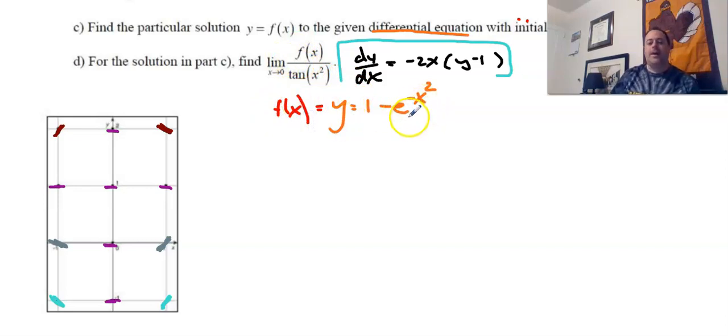Some of you may ask me, if we were in class, why does this have a negative exponent? Why didn't you write this as 1 minus 1 over e to the x squared? And that's absolutely true. That's what I've been telling you guys, right? We don't like negative exponents in class. But I knew this question was coming.